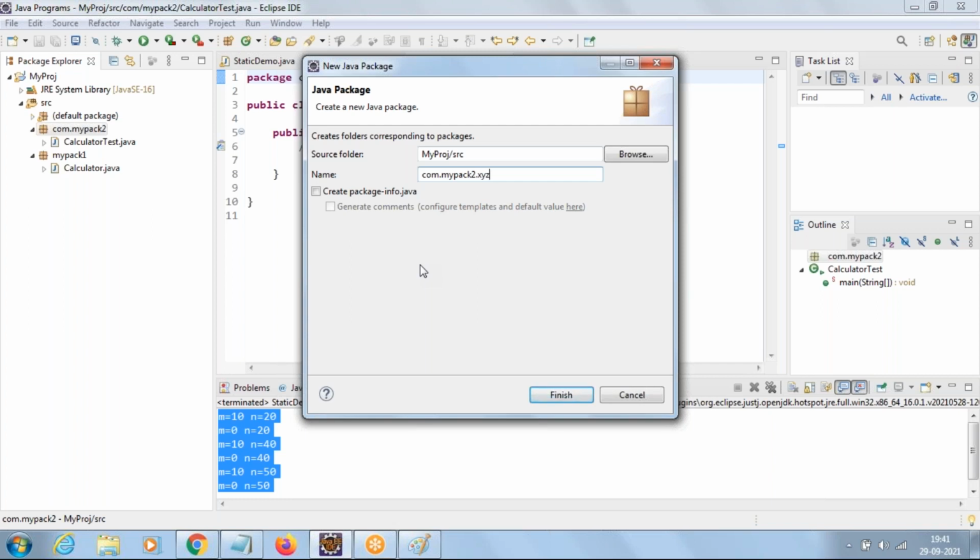Now I need to remember that the three folders you created are a package. A folder itself is a package. In simple words, folder means package. That's it.